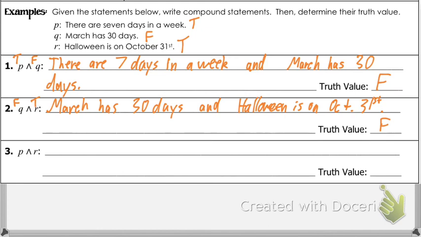I want you guys to try number 3, P and R, and then assess the truth value. Okay? Ryan, I'm going to have you help me out here. What do I write?